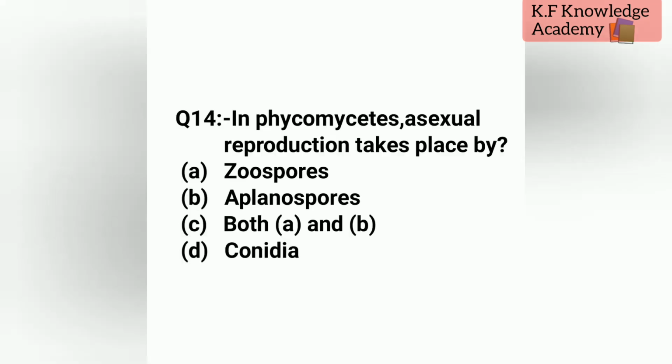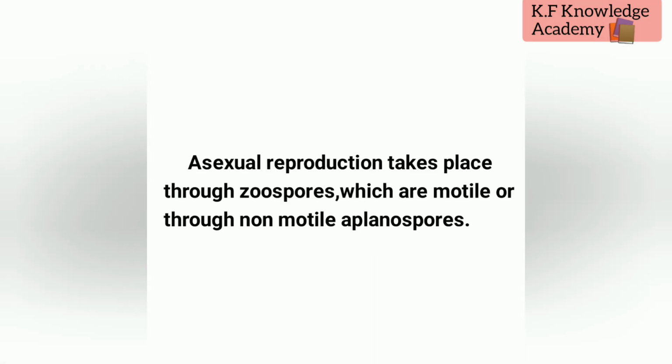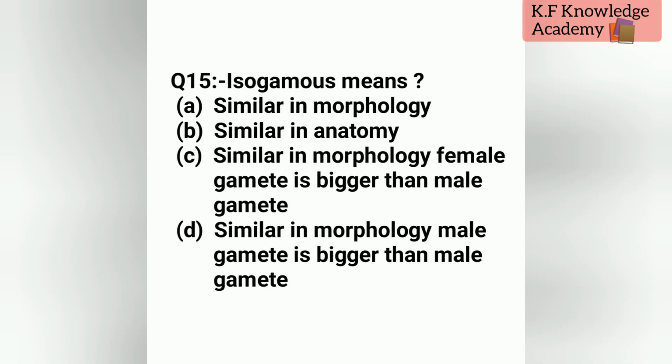Let's see question number 14, that is, in phycomycetes asexual reproduction takes place by. The options are A, zoospores, B, aplanospores, C, both A and B, D, conidia. The correct option is C, both A and B. Explanation: asexual reproduction takes place through zoospores which are motile or through non-motile aplanospores.